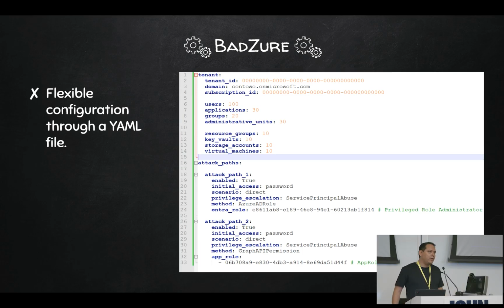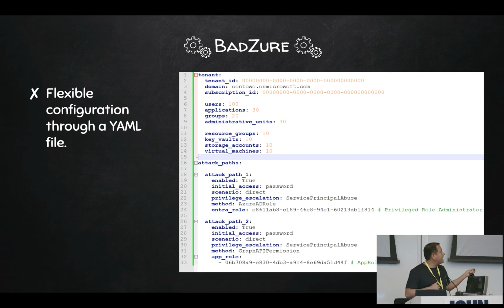Then it also supports creating Azure resources. At the moment, we support 3 really: virtual machines, storage accounts, and key vaults. So you can define how many you want. It's going to randomly pick names, create them, and put them in random resource groups. So that gives you that baseline of what looks to be a real environment with identities, resources, and permissions.